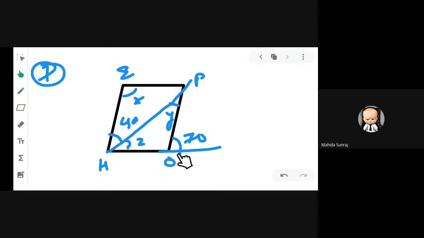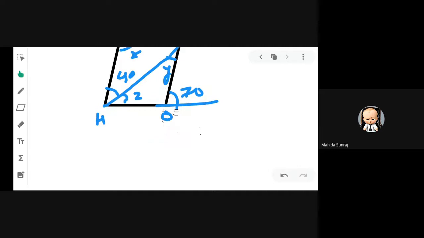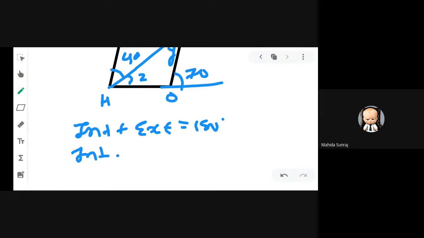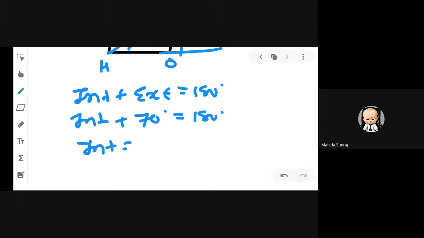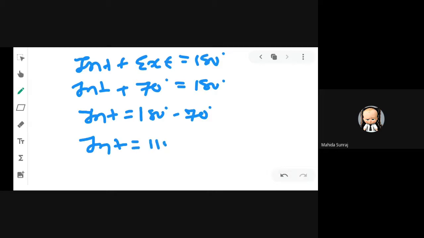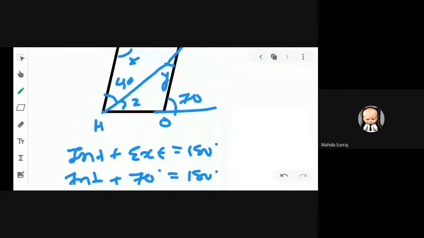Now you can see angle O, in which 70 degree is given exterior angle. On the basis of that, we can find the interior angle. So we are finding first of all the interior angle of O. We know that interior plus exterior is equal to 180 degree. Interior plus exterior angle, given here 70 degree, is equal to 180. So interior is equal to 180 degree minus 70 degree. We get interior is equal to 110 degree. Right? So we get this angle 110 degree. Clear all of you?